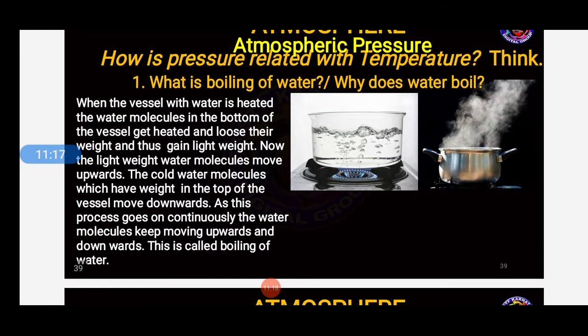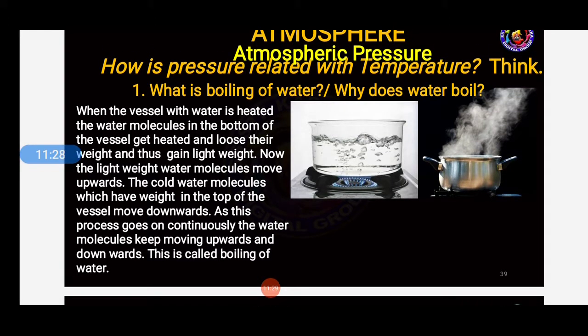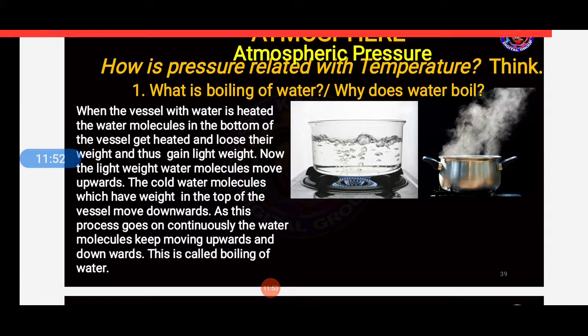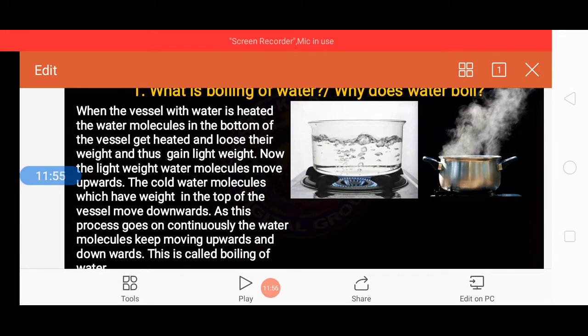Here students, when the vessel with water is heated, the water molecules in the bottom of the vessel get heated and lose their weight and thus gain light weight. When we heat the water, what happens, students? The molecules lose weight and gain light weight. Now the lightweight water molecules move upwards. The cold water molecules which have weight in the top of the vessel move downwards. As the process goes on continuously, the water molecules keep moving upwards and downwards. This is called the boiling of water.